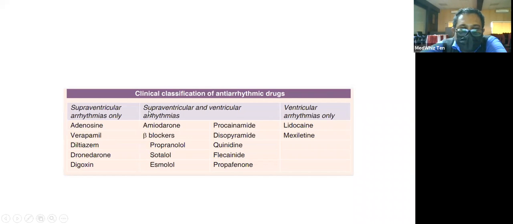For the treatment of both supraventricular and ventricular arrhythmias, you can use amiodarone, beta blockers like propranolol, sotalol, esmolol, and procainamide, disopyramide, quinidine, flecainide, and propafenone. So almost all are class 1 drugs, and beta blockers belong to class 2 drugs. And amiodarone was the class 3 drug, which blocks the potassium channel.